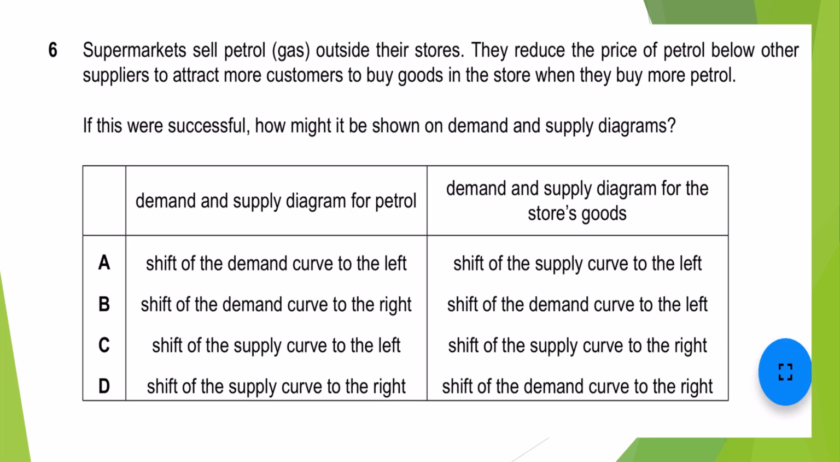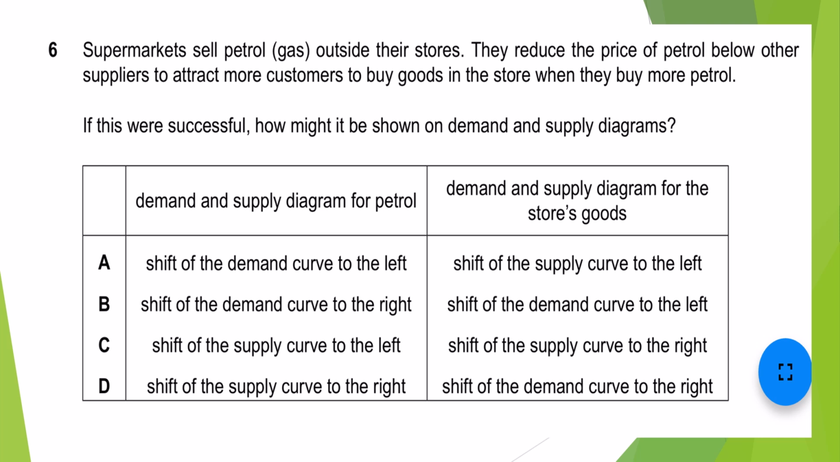Okay, the success. Supermarkets sell petrol outside their stores. They reduce the price of petrol below other suppliers to attract more customers to buy goods in the store when they buy more petrol. If this were successful, how might it be shown on a demand and supply diagram?